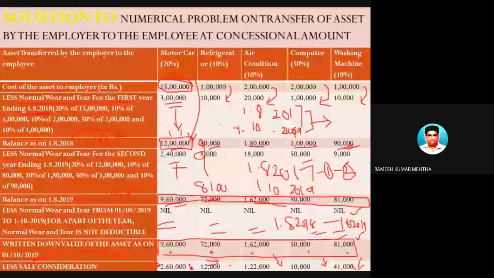And subsequently, for refrigerator, 72,000 value of the goods is sold at 12,000. And air conditioner is sold at 1,22,000, whose written down value is 1,62,000. So similarly for this also, you can comprehend like that. Means what? 9,60,000 is sold at 2,60,000. So the profit or the benefit, I will call it, is 7 lakh rupees.